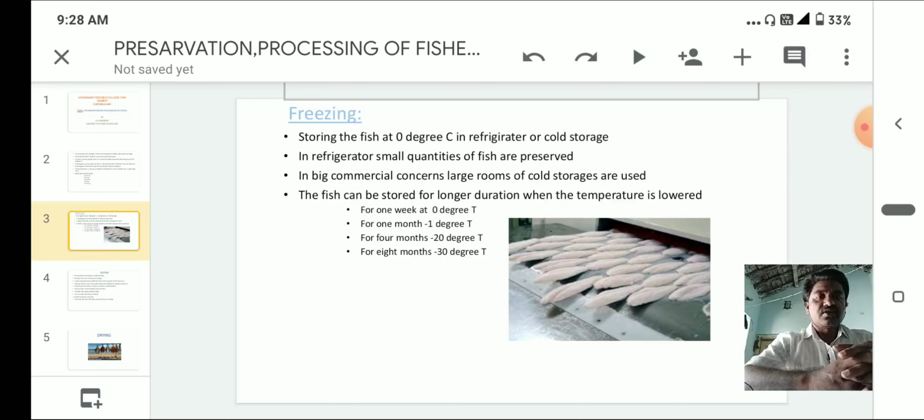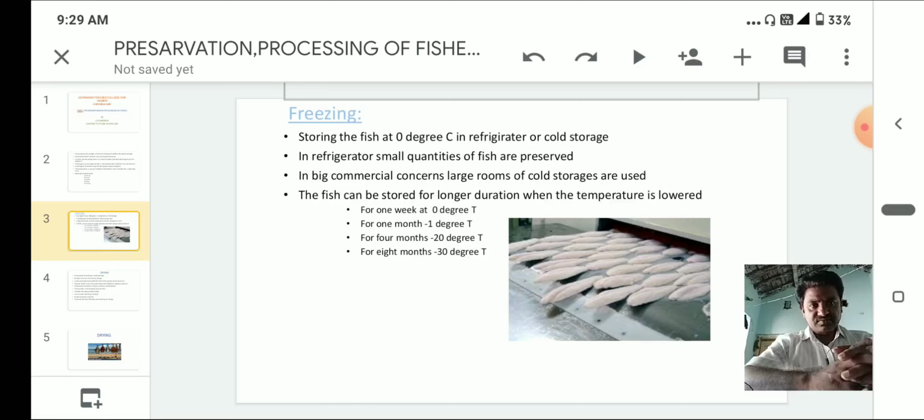For 1 month, we have to store the fishes at -1 degree temperature. For 4 months, we have to store at -20 degrees temperature. And for 8 months, we have to store at -30 degrees temperature. So here we have to remember it: if the storing time is increased, we have to keep the fishes at up to -30 degrees centigrade.